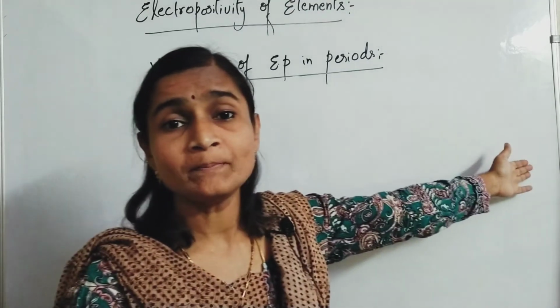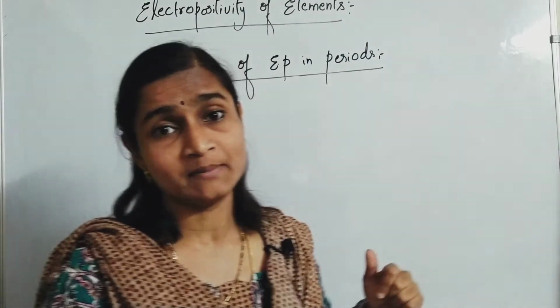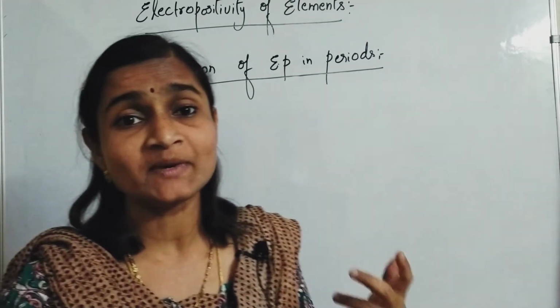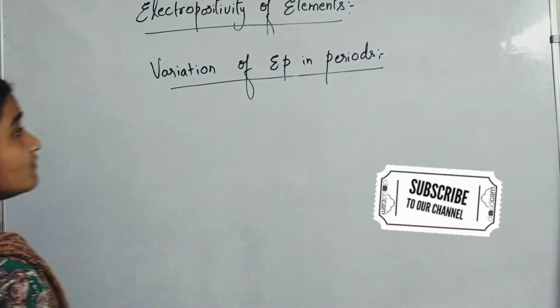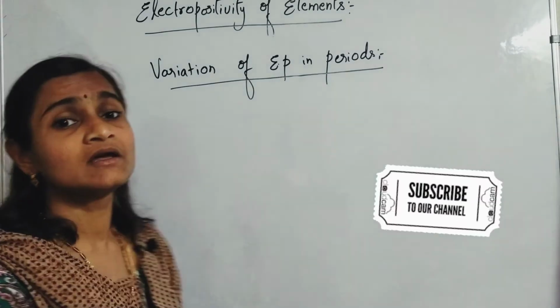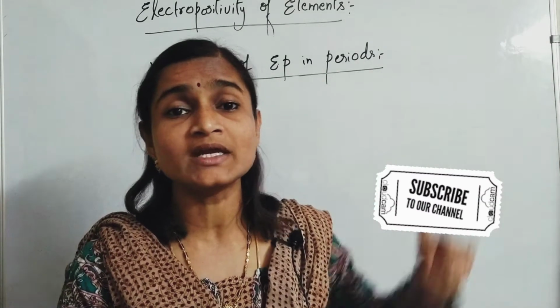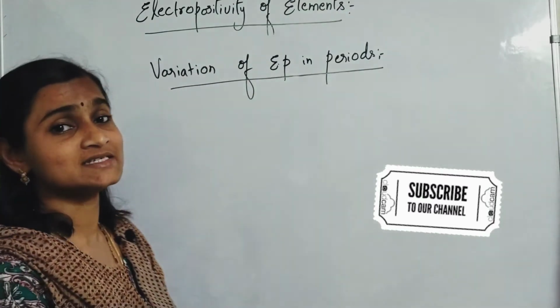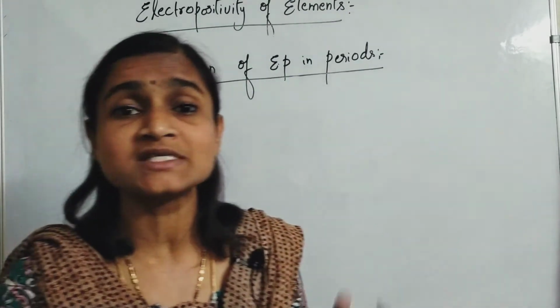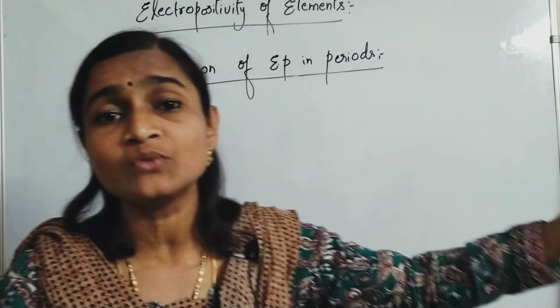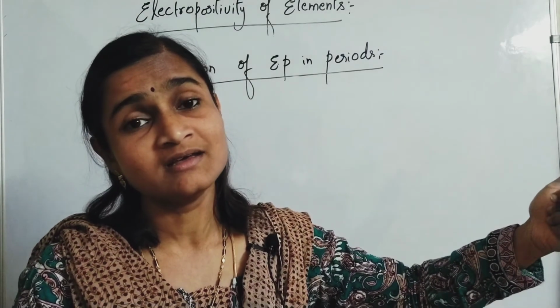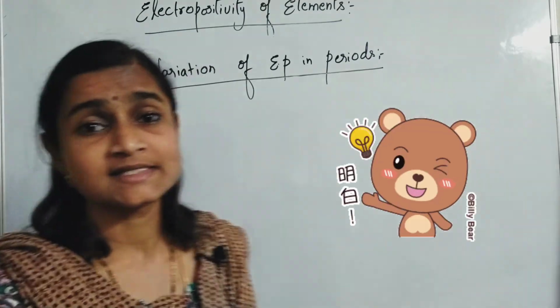As you go to the extreme right of the periodic table, which type of elements are present? Non-metals are present. So non-metals generally possess which character? Electronegativity character. That means from left to right, electropositivity decreases, isn't it?